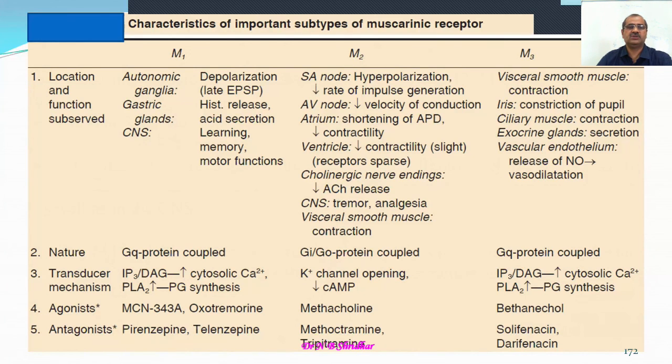There is increased stimulation of inositol triphosphate and diacylglycerol. They are going to increase the cytosolic calcium, and phospholipase A2 is also going to increase prostaglandin synthesis. Whereas the agonist is bethanechol, and the antagonists are solifenacin and darifenacin. These are all the